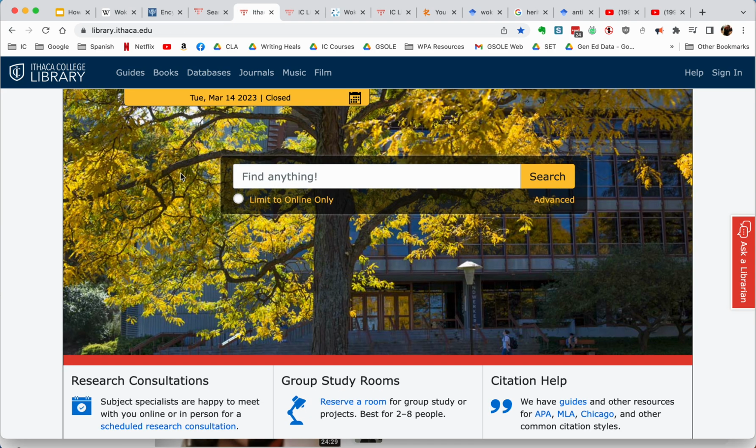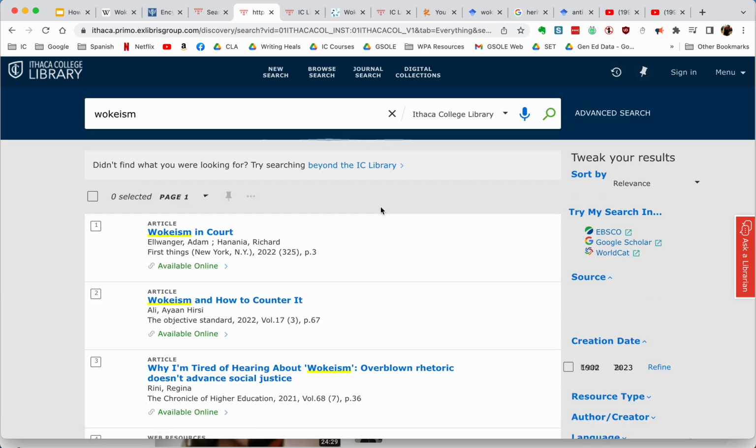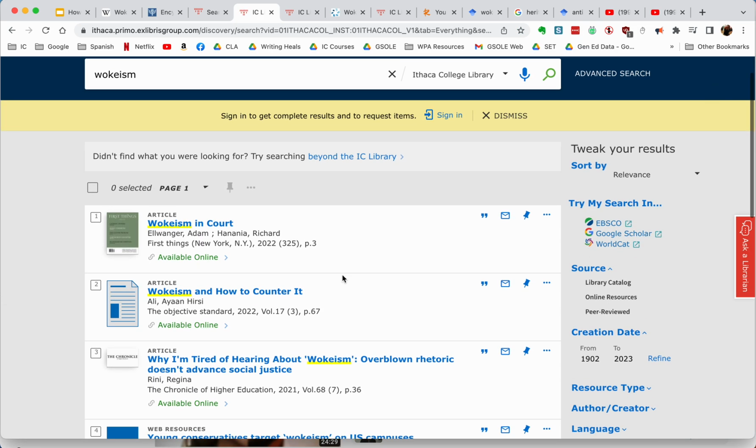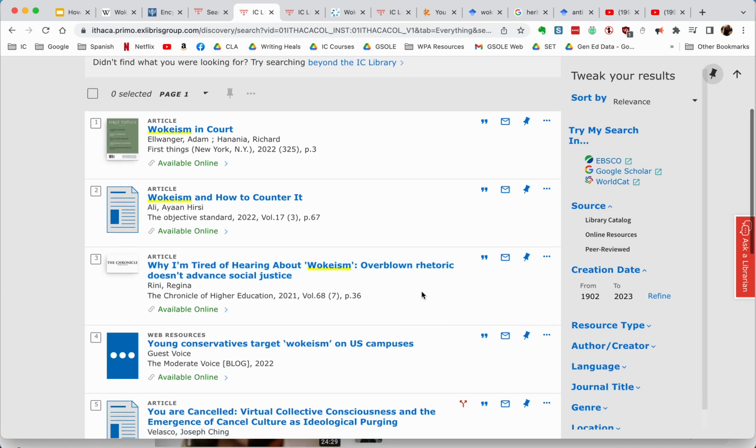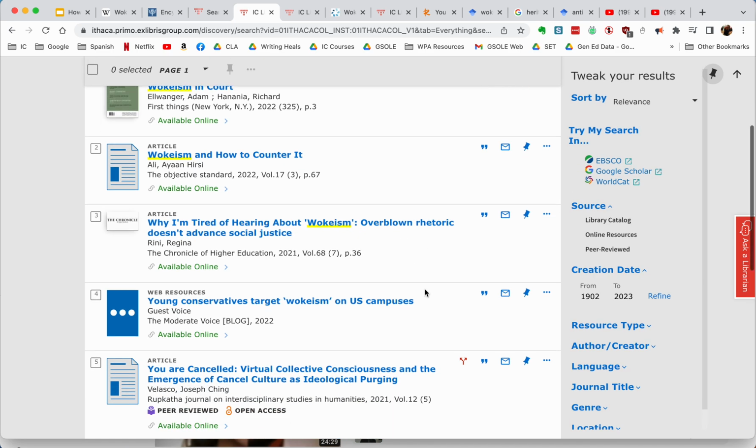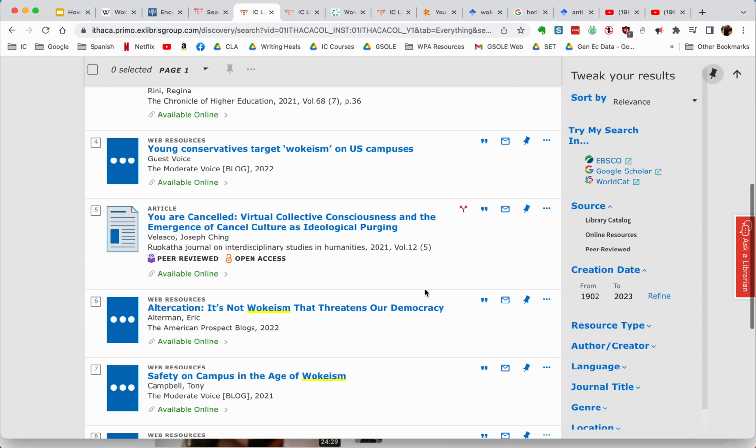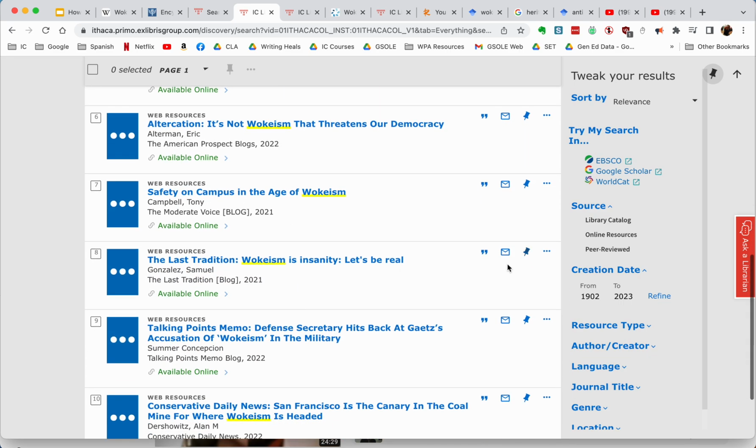All right, once you've acquired some general information about your topic, you should have some keywords and expert names that you can add to the search box. I'm going to start with the word wokeism. Once I'm here, I can search through the titles and find relevant articles. I can also look at years of publication.